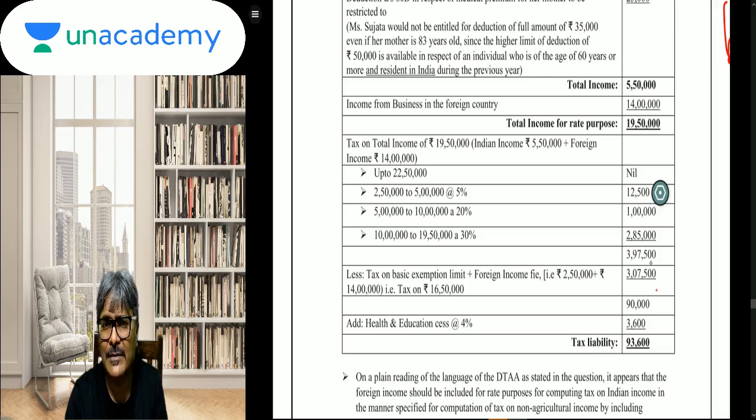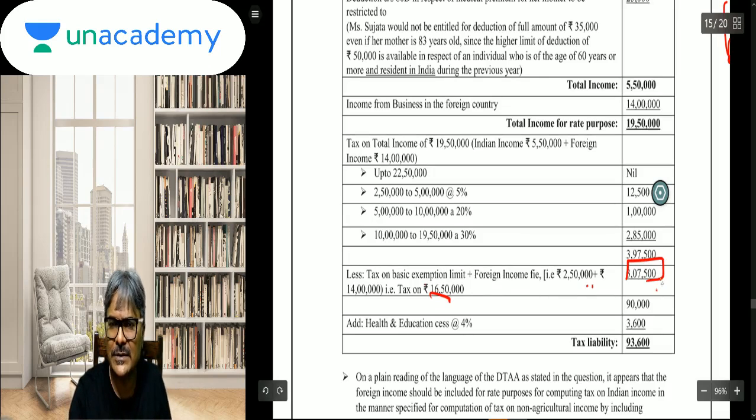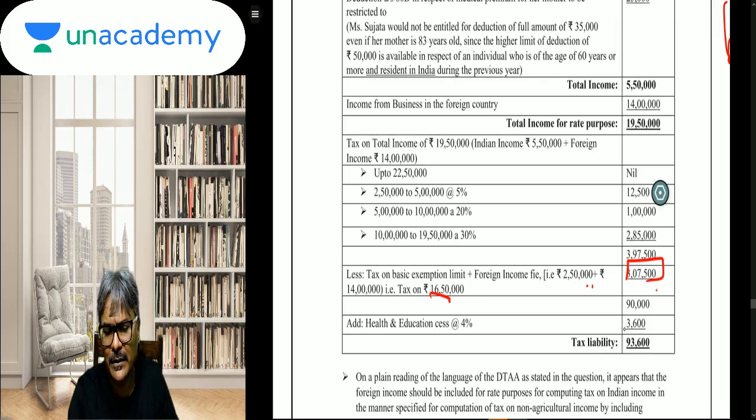So 3,97,500, and thereafter less the tax on the basic exemption limit plus the foreign income, the way we all do it. So 2,50,000 plus 14 lakhs, so on 16,50,000 you will calculate a tax which is 3,07,500. Take the net amount, and on the net amount finally you will add what? Education cess of 4%, and that is how you will get it.